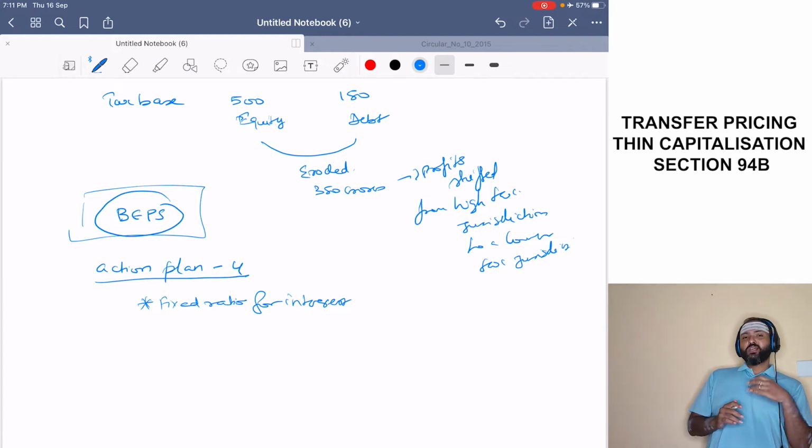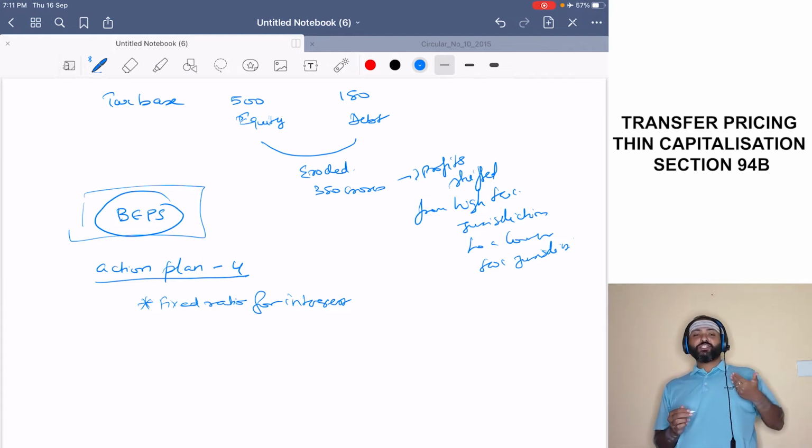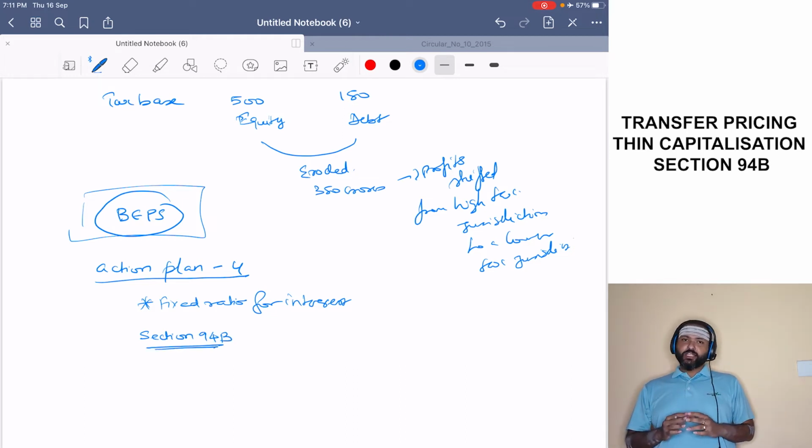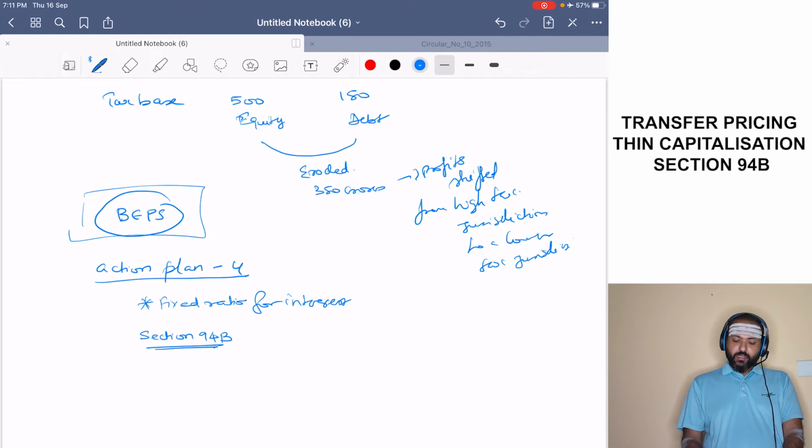Our finance minister Arun Jaitley took up this suggestion and introduced a new section called section 94B. Under this section, he said that interest expenditure will be allowed less the disallowed portion.